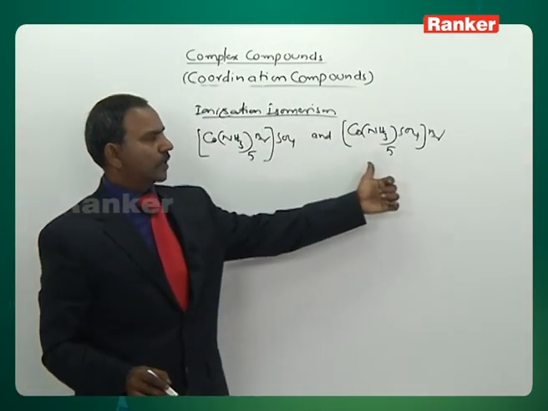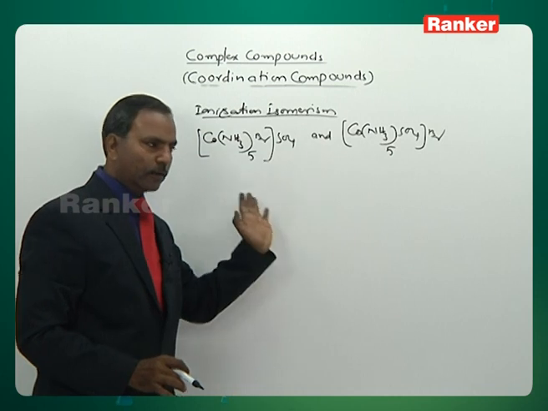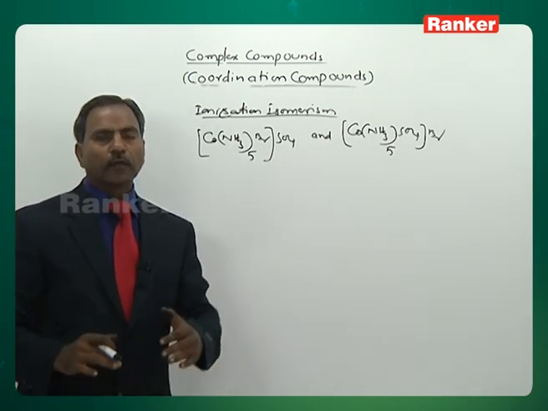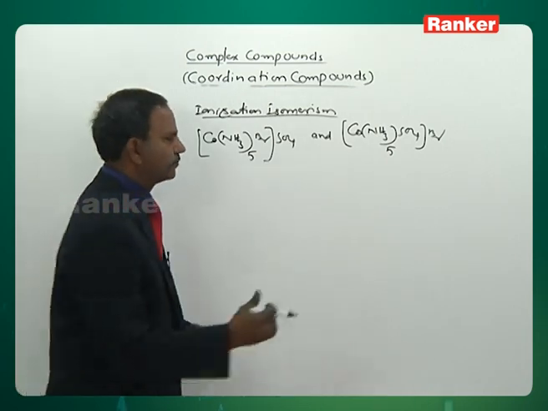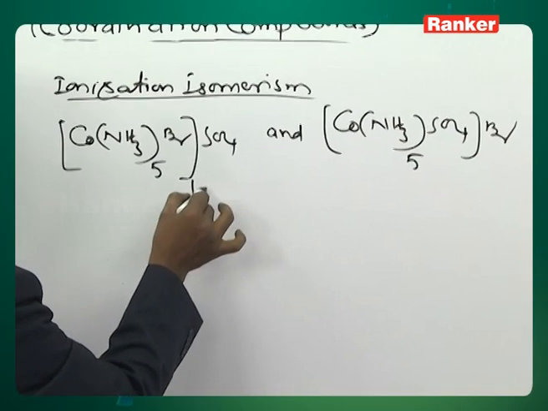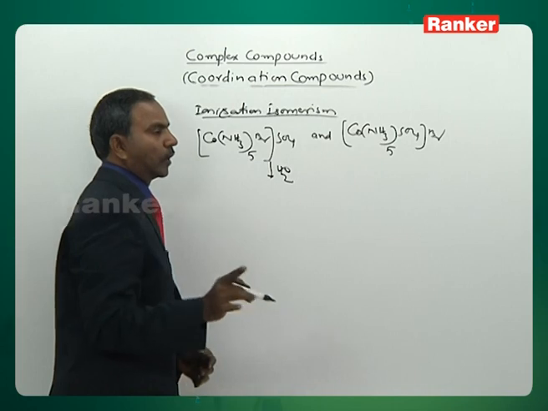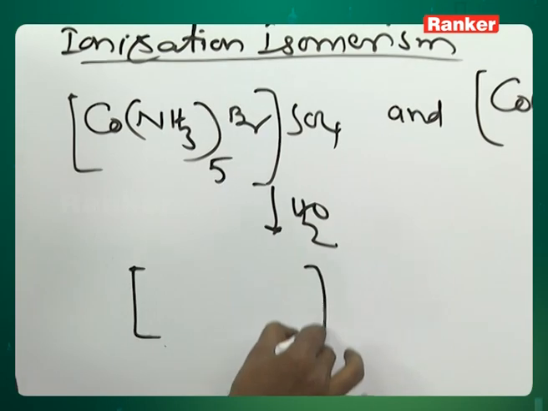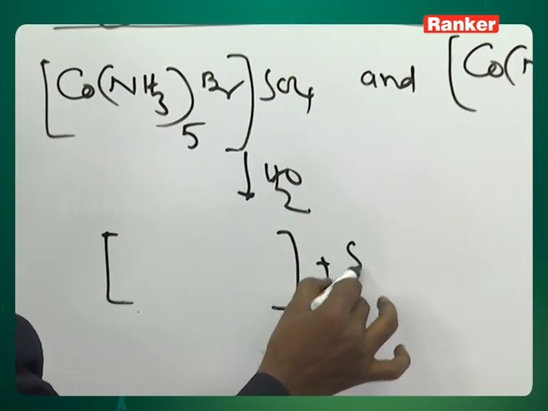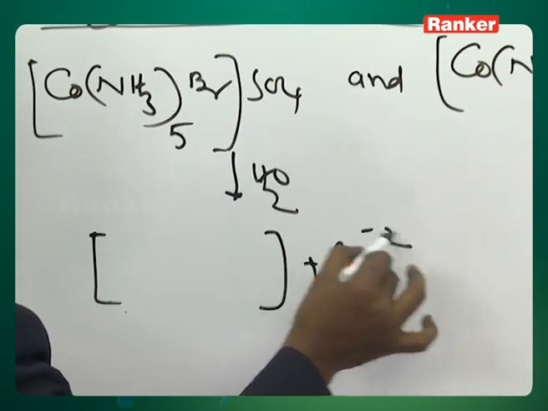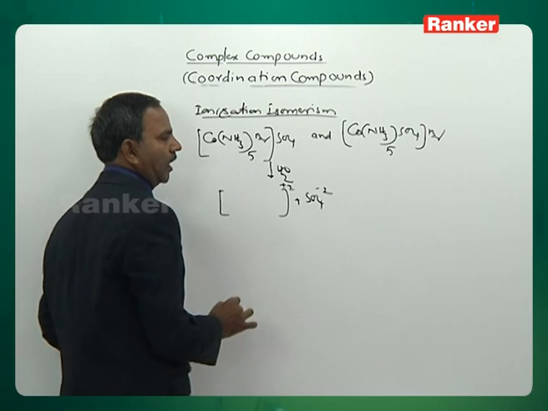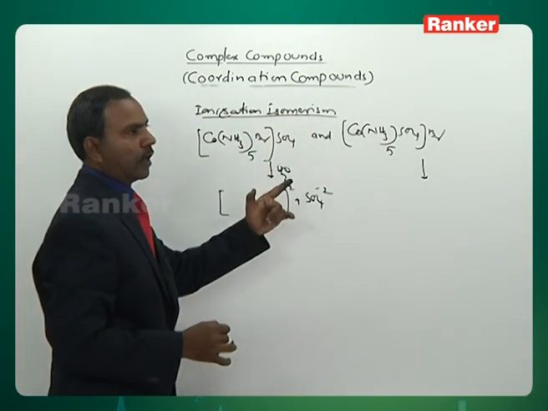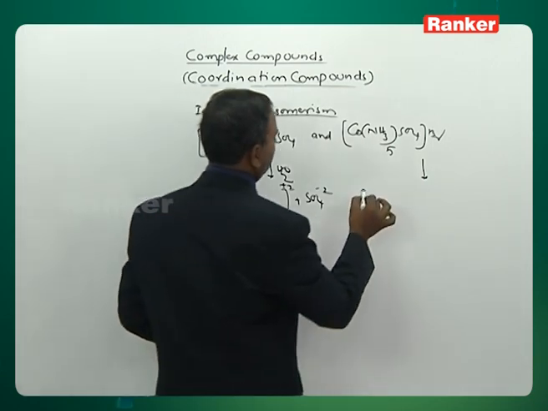The complex compounds have the same chemical formulae, but they produce different types of ions when put in aqueous solution, like water. One gives a complex ion and a sulfate ion. See here, same formula, but the formation of ions is different.